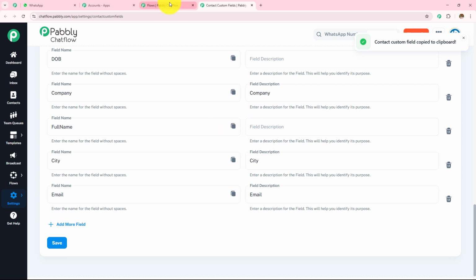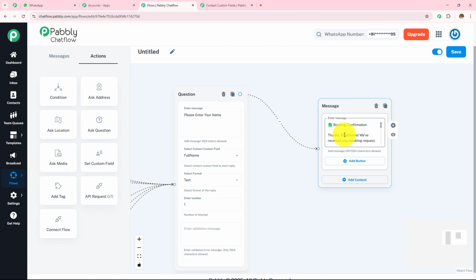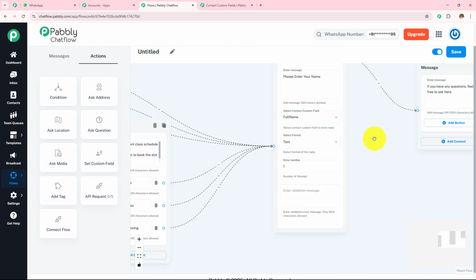So I have copied this and I have simply pasted that over here, which helped me make this dynamic, and as soon as they answer my question, the field value will automatically be replaced. So this will become dynamic. Thanks, then the name of the customer, we have received your booking request. Our team will get back to you shortly with a confirmation. Looking forward to seeing you at the studio. So here is the message.